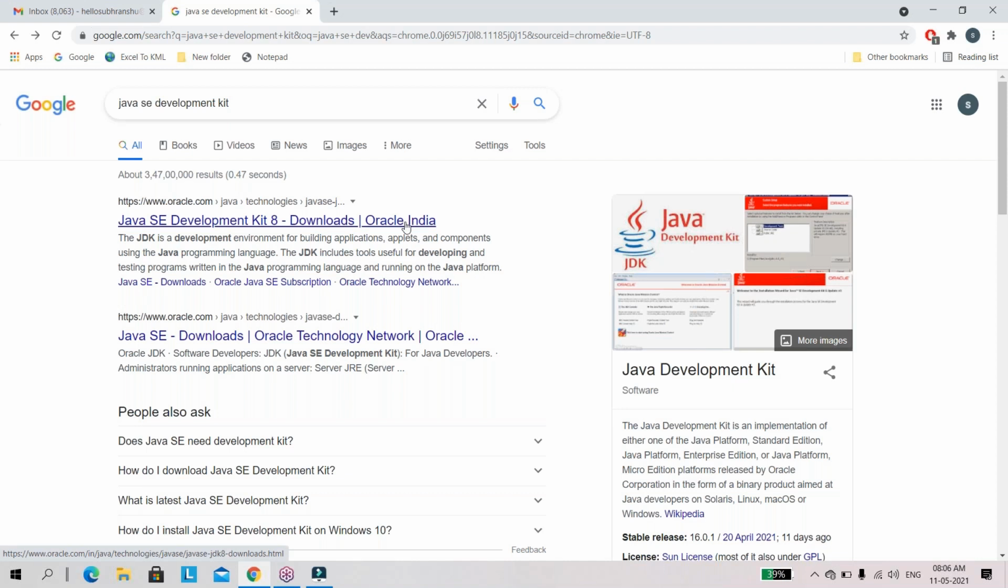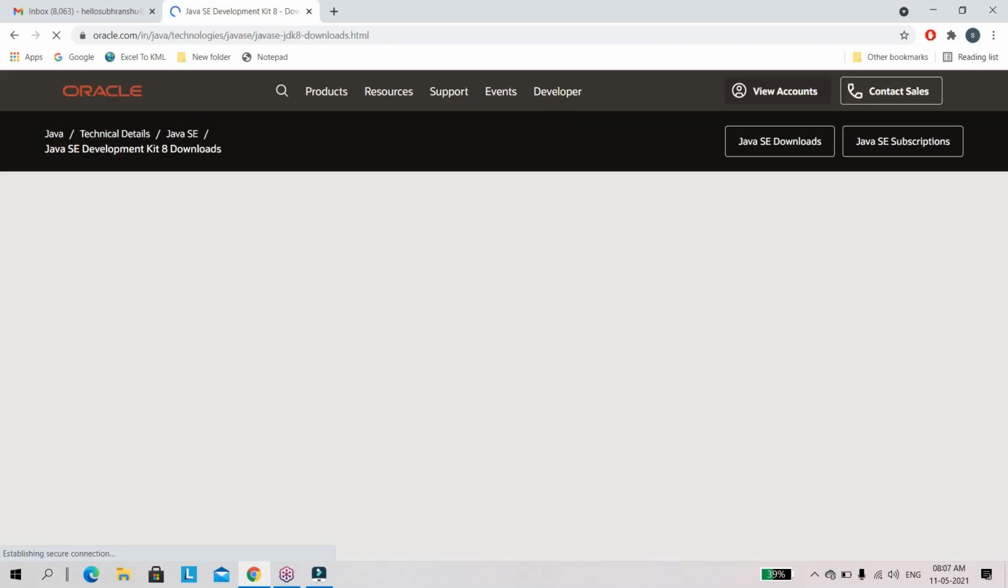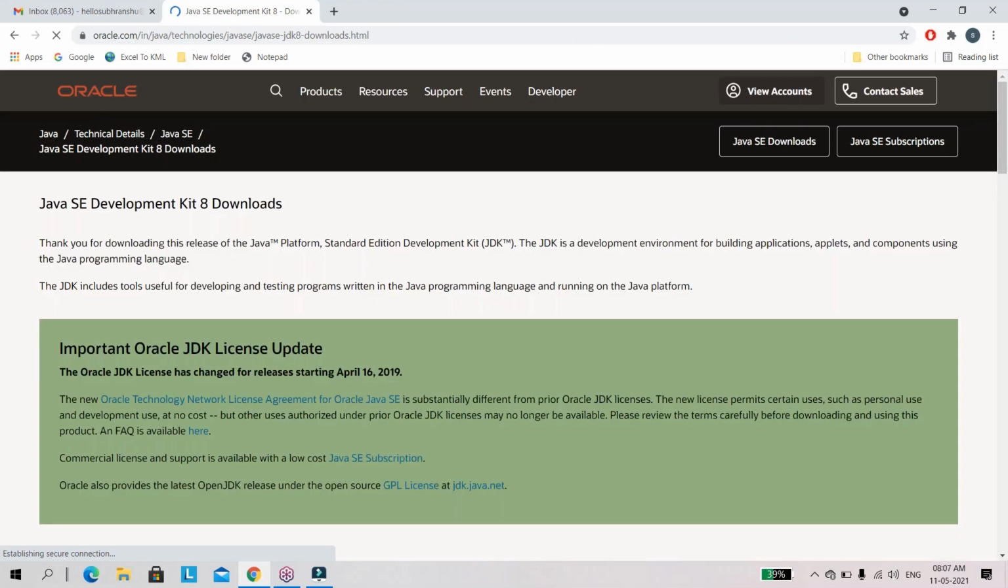Okay, version 8 is a successful version. It is a compatible version for all Apache products. That's why developers, testers, everyone use the 8 version or 11 version only. Just click on that. Friends, the Java license terms and conditions have changed from April 16, 2019.